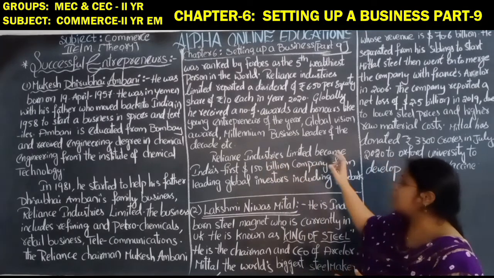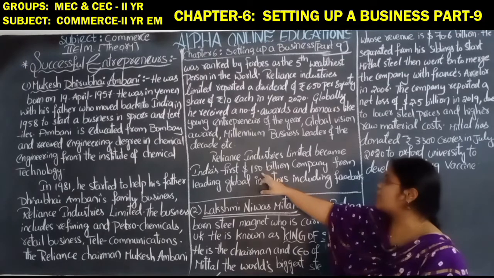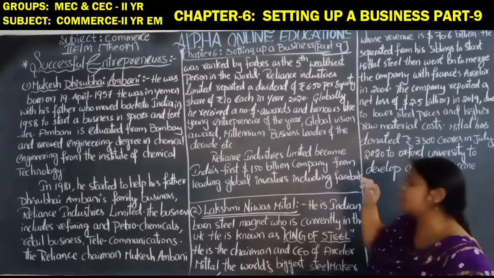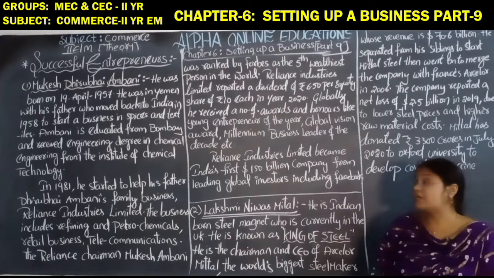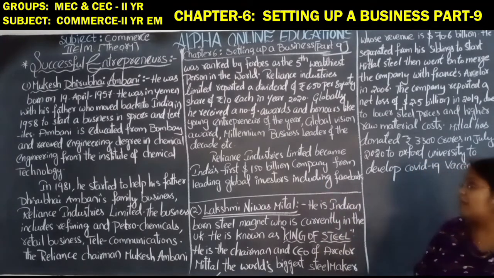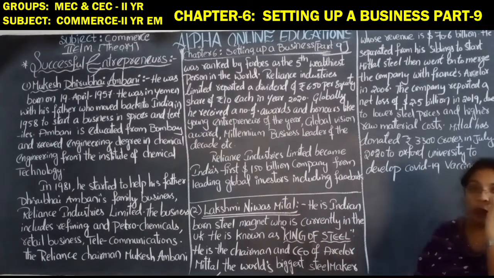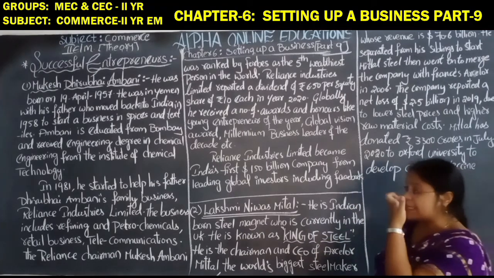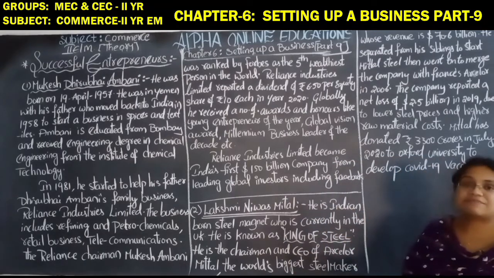Reliance Industries Limited became India's first $150 billion company, with investment from leading global investors including Facebook. So this is about the history of Mukesh Dhirubhai Ambani and his successful life.